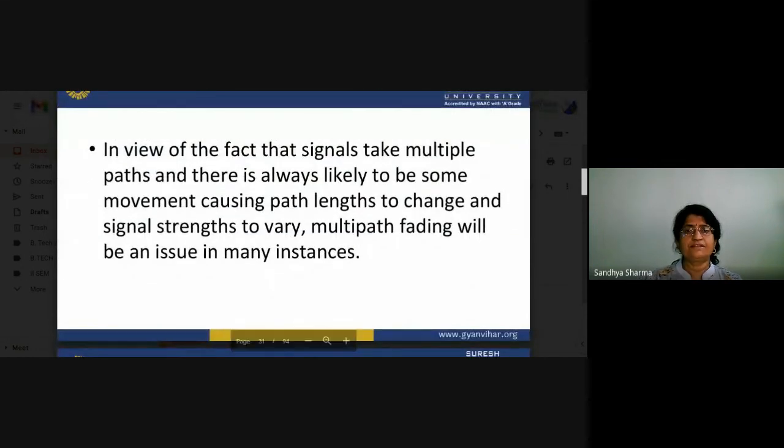Now we will see that, in view of the fact that signals take multiple paths and there is always likely to be some movement causing path lengths to change and signal strength to vary, multipath fading will be an issue in many instances. So due to these changes in length, there may be many issues that we have to sort out.